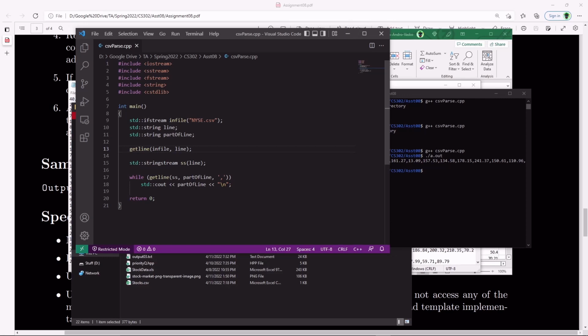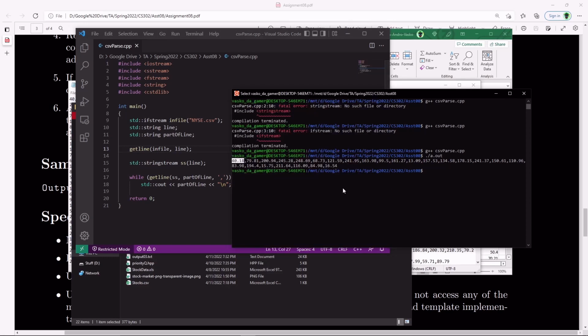So what this is going to do, basically, is one by one, when I first call this getline string stream variable part of line comma, it's going to first extract this substring out. Then when I call getline again, it's going to extract this part of the string, and then again, this part, one by one. So I'm going to simply output these one by one in the console here.